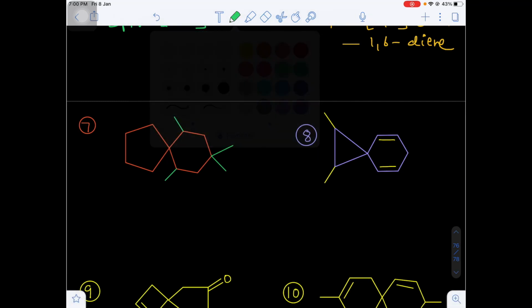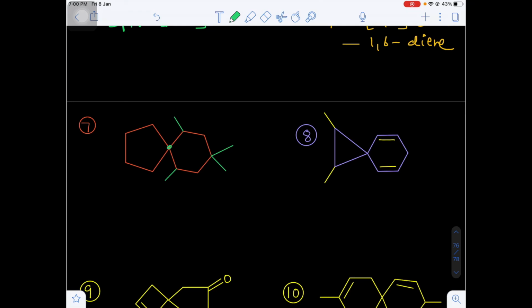Next to question number 7. In this question number 7, here also substitutions are there. So first of all, identify the spiro atom and ignore the substituents. Go to the smaller size ring. The smaller size ring here will be the left side ring. That means 5-member ring. 1, 2, 3, 4. Spiro atom 5. Go here in clockwise or anti-clockwise direction. 6, next 7, 8, 9, 10. Total how many carbons are there? 10 carbon atoms are there.